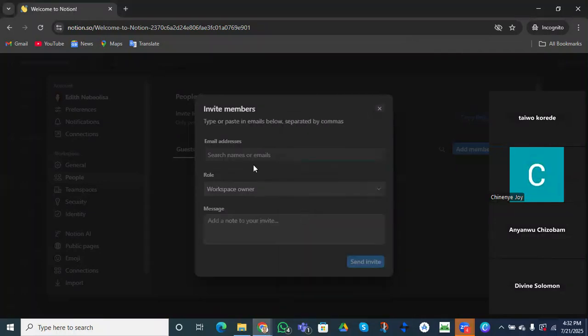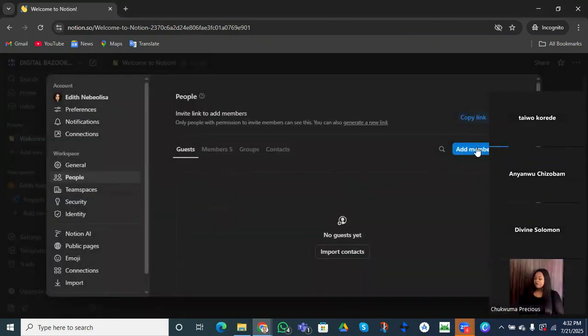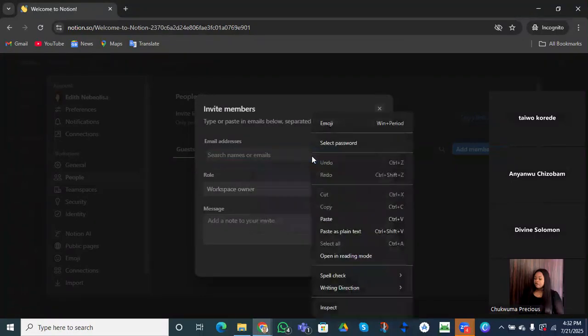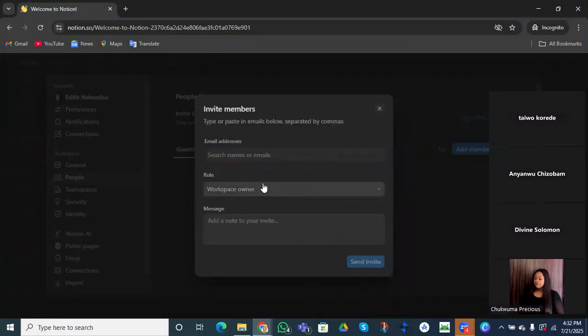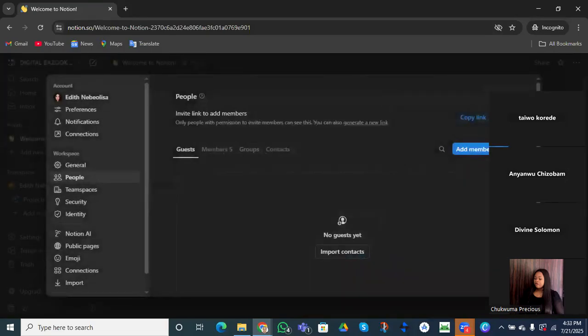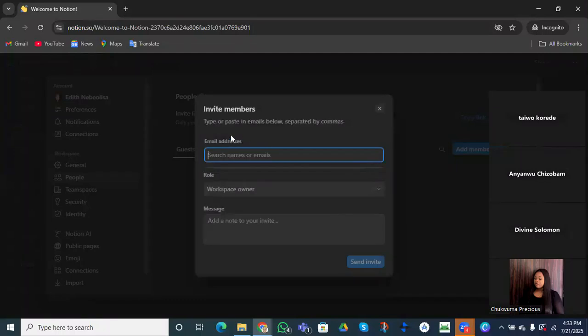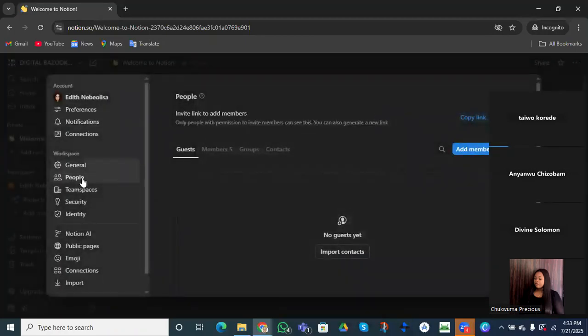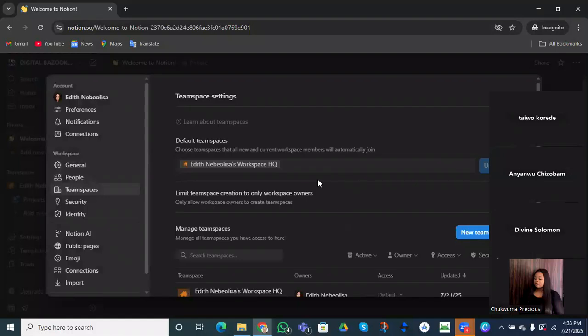All right, so we can actually add one or more members here. When I'm adding a member, I'll be able to add the roles and manage them. But the issue here is, let's say I'm adding this person. Do you see? It's not allowing me. Why? Because I have to upgrade. Type and paste the email below, but it's not going to work because this is a free version. So this is our team space, and lots more, security, emoji, and so on.